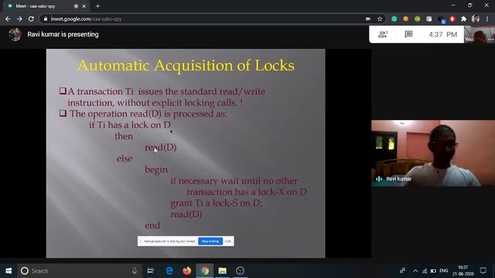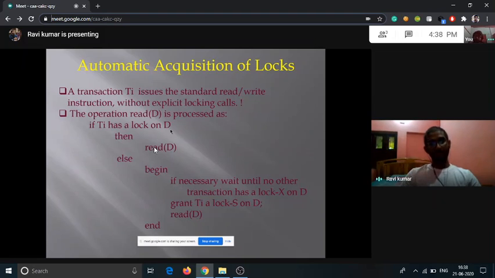In the read operation, if transaction Ti has acquired a lock on D, then it will start reading D. Otherwise, it will wait for the other transaction to release the acquired lock, so that it will be granted to transaction Ti. If transaction Ti gets the shared lock on D, then it will start the read operation.